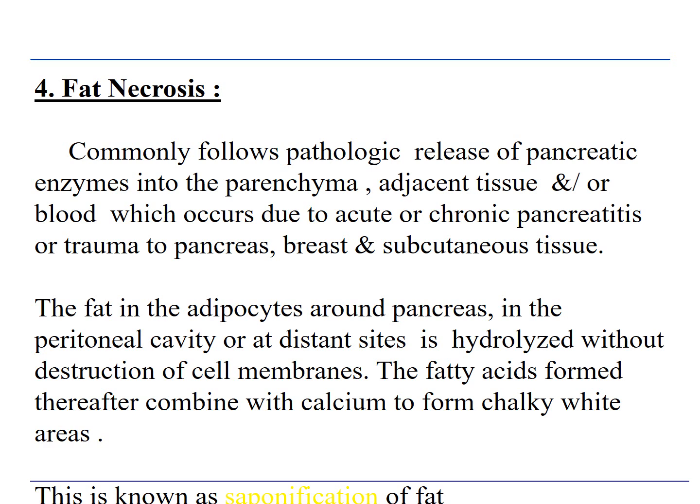Normally soap is the combination of salt and fatty acid. So here a similar thing is happening. Fat from the adipose tissue after damage is released, converted into fatty acid, and combines with calcium to form soap-like, basophilic structures, which are seen in fat necrosis. So it is a saponification of fat.